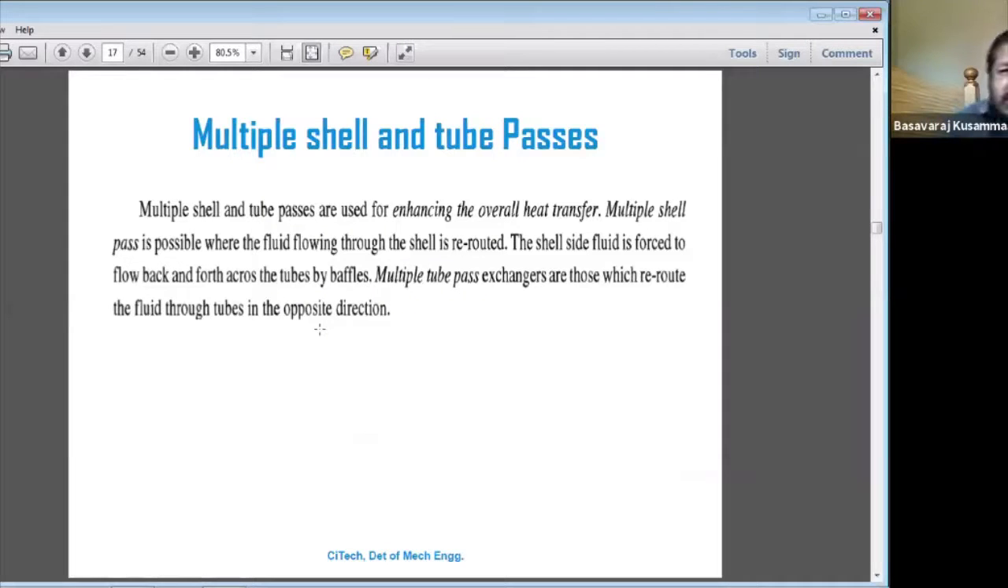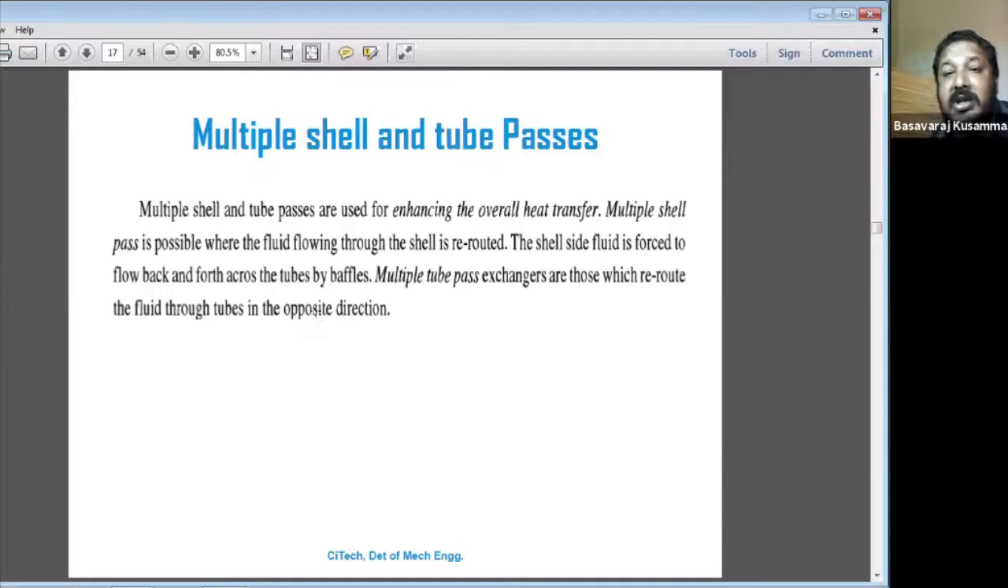You can use a multiple shell. Understand what we discussed, that one is a two shell and four tubes. This is the example of the multiple shell and two passes. So we can use the multiple shell and multiple tubes for the heat exchanging process, that is for an effective heat exchanger. Effective heat transfer. So this is the multiple shell and two pass.